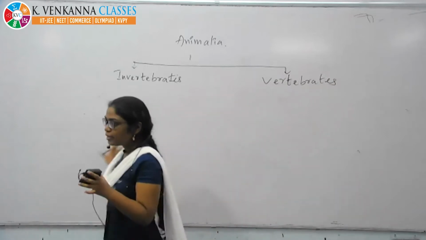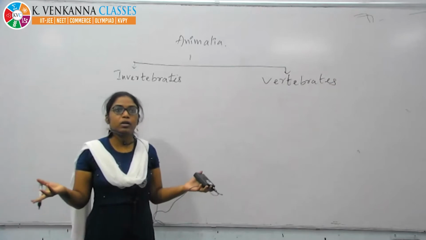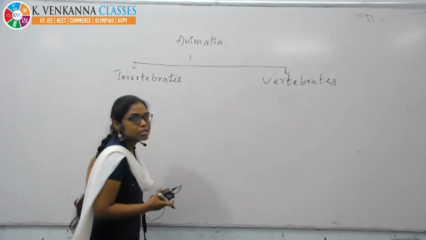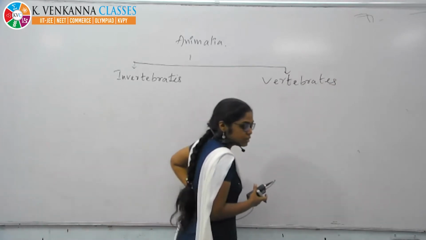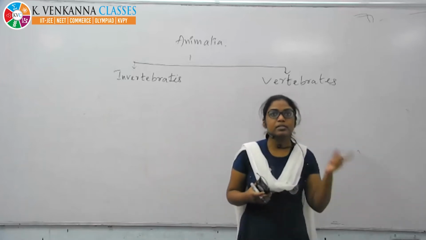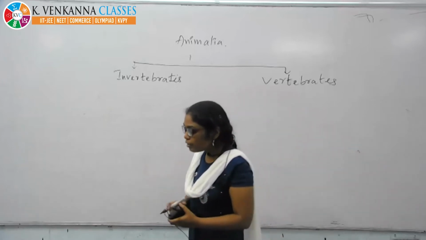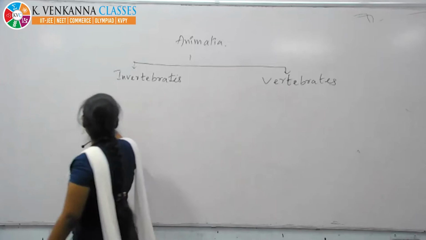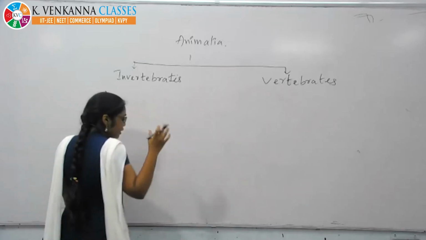Invertebrates don't have the vertebral column. Simple. This is a vertebral column, the spinal cord also we will say, right? Invertebrates, vertebrates. What are the phyla we see under the invertebrates? This is there in your 9th standard too.